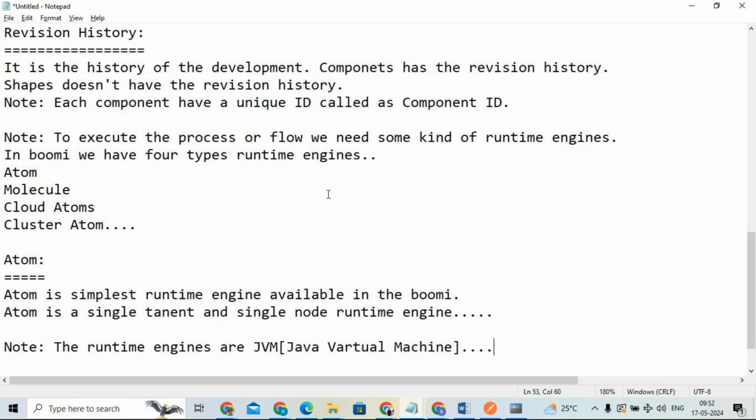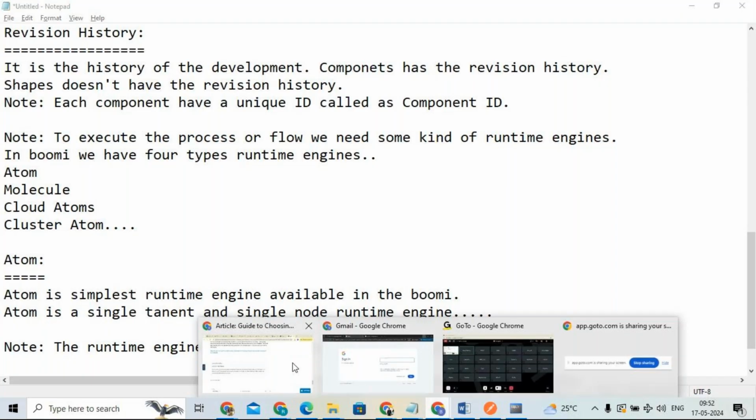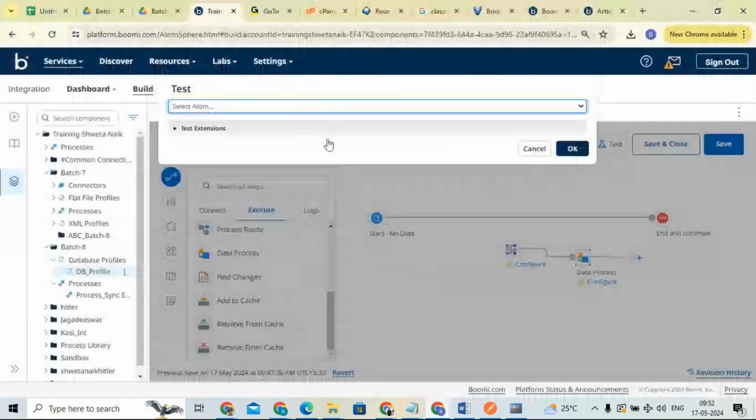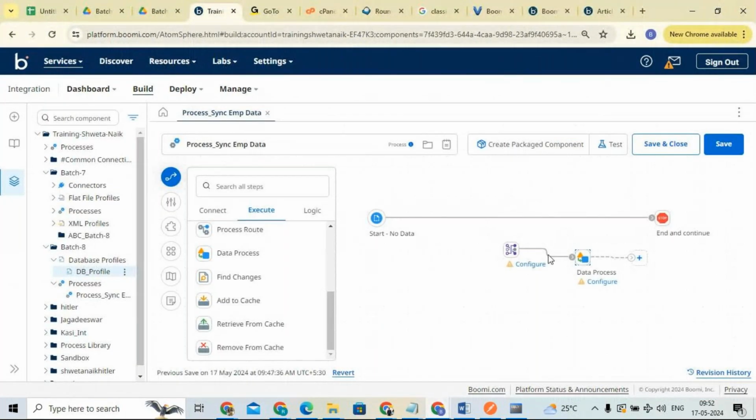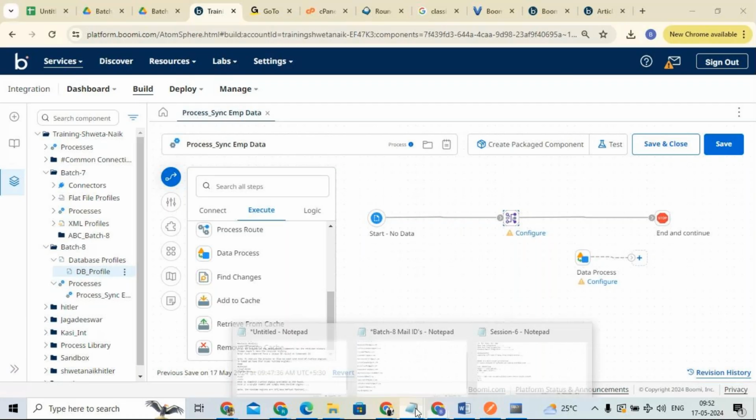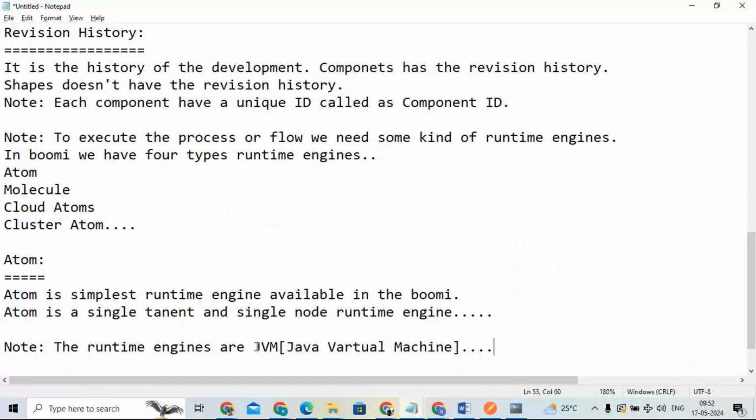So for example, if I go to Boomi, what we are doing here is that you want to transform the data. You are connecting it and you want to transform the data. Simply, you are adding a map shape and configuring it. How will it understand that configuration, how will it listen to your instructions? Because while installing, the atom will run under the Java virtual machine.